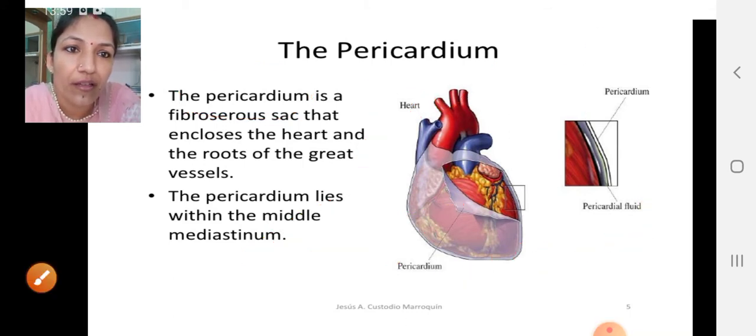and the inner one is the visceral pericardium. Between these two layers there is a fluid called pericardial fluid, which helps in protecting the heart from shock and mechanical injury, and also helps during the continuous movement of the heart. Or we can say it reduces the friction during the movement of the heart.